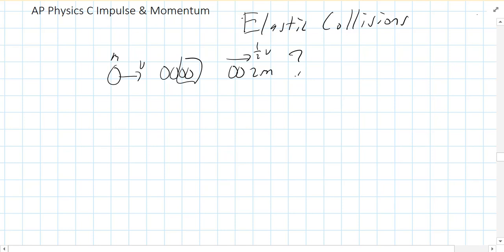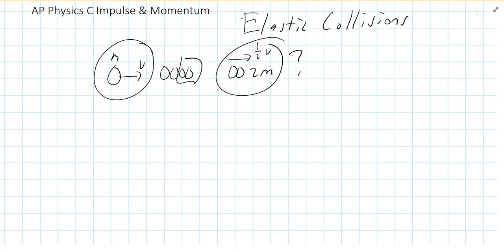Now, first of all, would momentum be conserved? Well, yeah, you'd have an mv beforehand and you'd have a 2m times a half v after, which is still mv. So that would not violate our conservation of momentum law. However, you are violating something else.